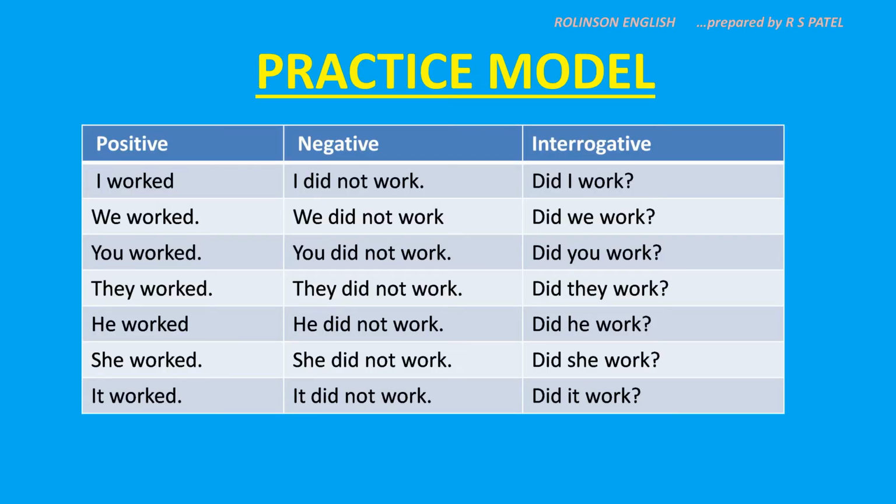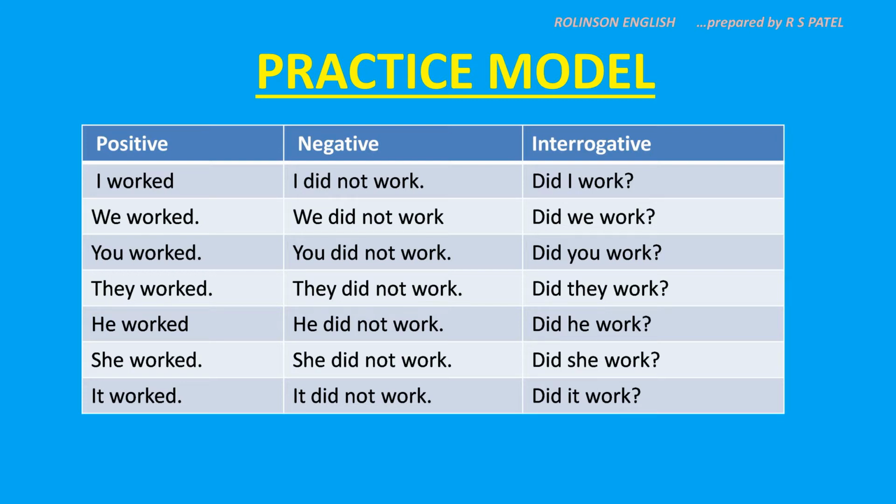Here is the example, a practice model. What is the verb taken here for the exercise? That is work. The second form of work is worked. So here with all the seven in positive sentences, as per rule: I worked, we worked, you worked, they worked, he worked, she worked, it worked.